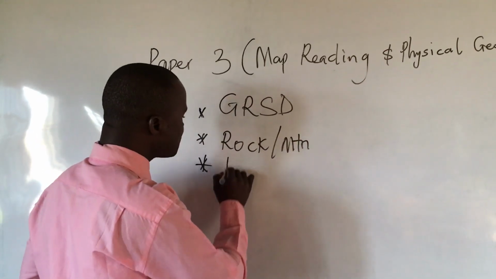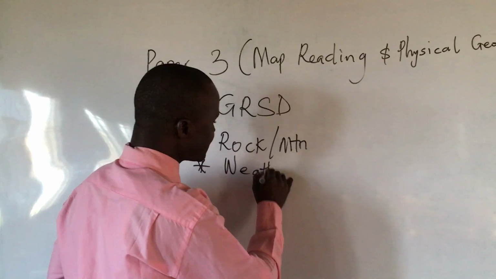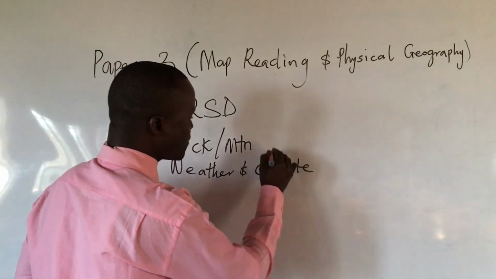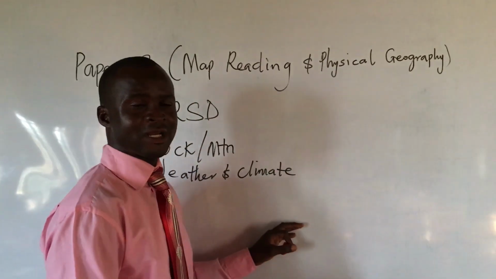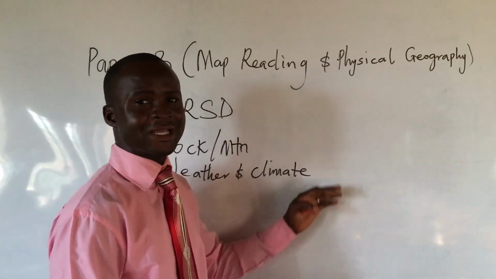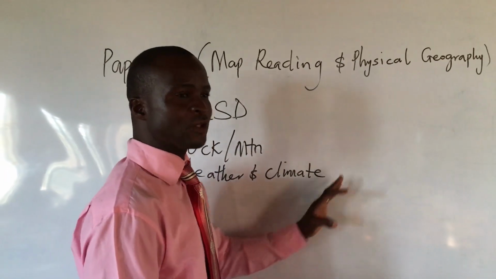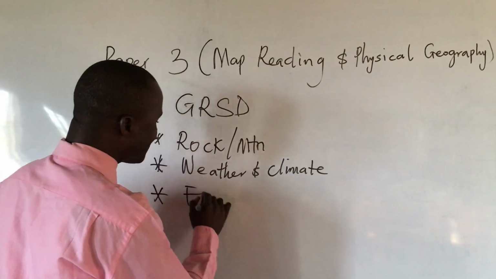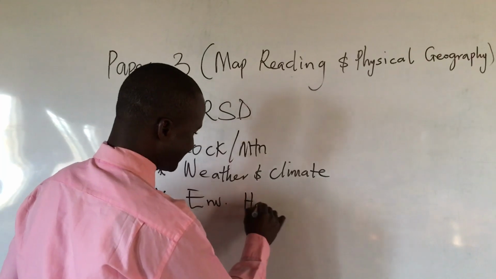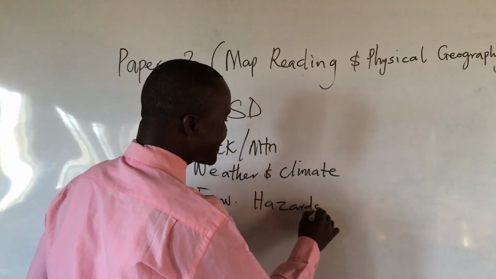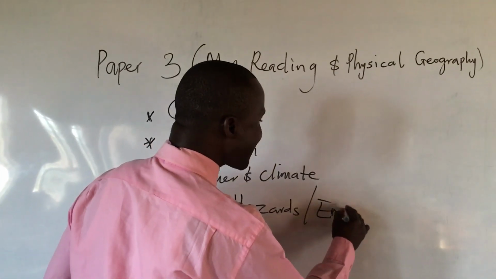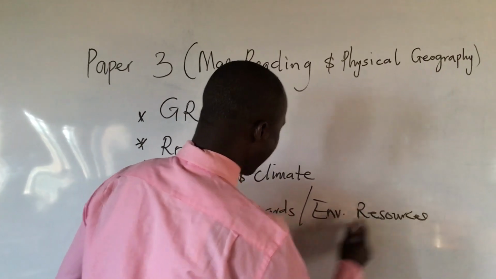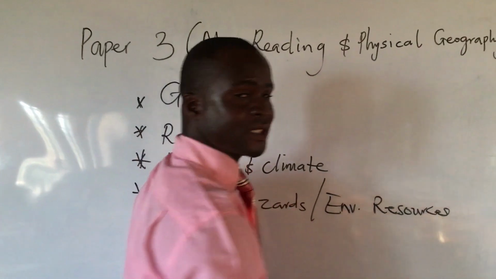The next question will be weather and climate. You may be asked questions on this, where you will be asked the calculation of some terms that have to do with isotherm, isohyet, isobath, and some other things in weather and climate. The next question will be on environmental hazards, either environmental hazard or environmental resources.